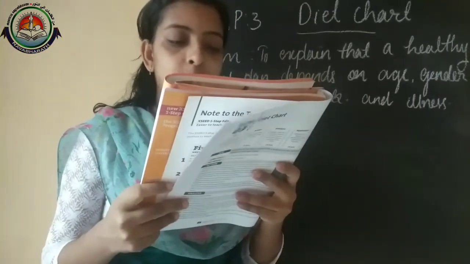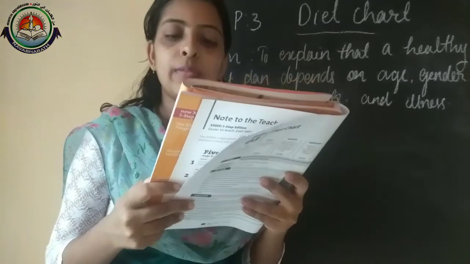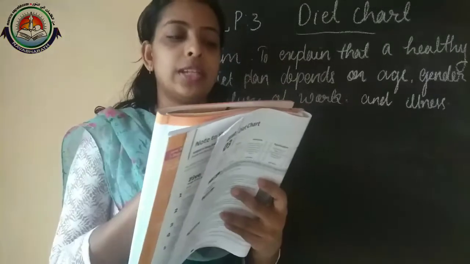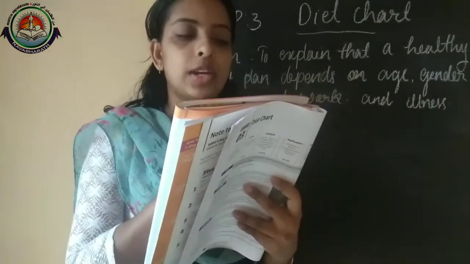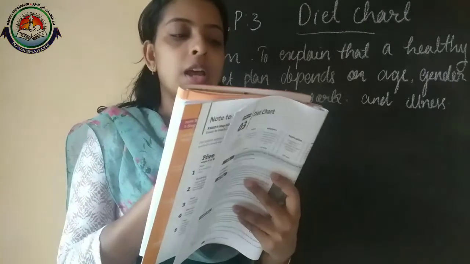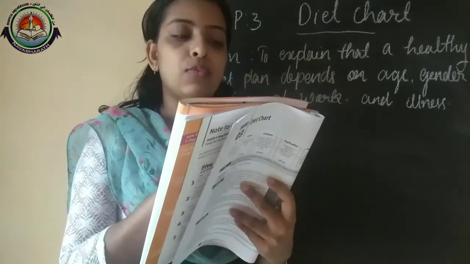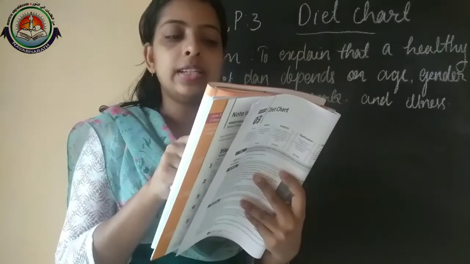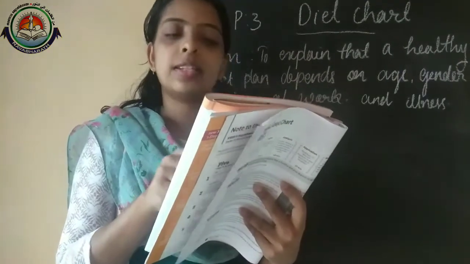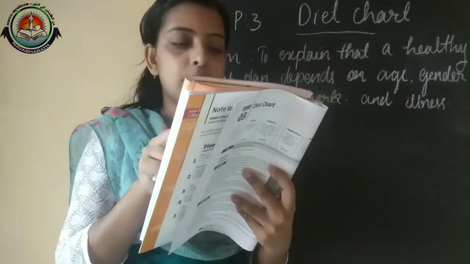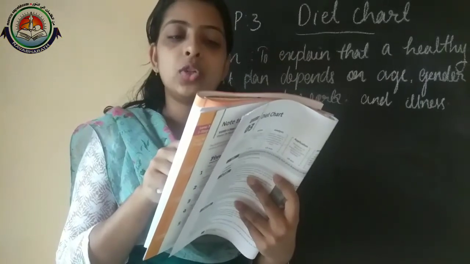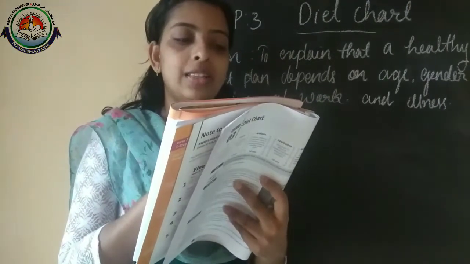Why does a diet plan differ according to the nature of job of adult men and women? That is only in your textbook, and in your workbook, in this table you can see cereals. For sedentary works, an adult man has to intake 460 grams, and in the case of adult women 410, and like this differences are there. And sometimes they need to take leafy vegetables. In the case of adult women, they have to take more amount of leafy vegetables than the adult men.